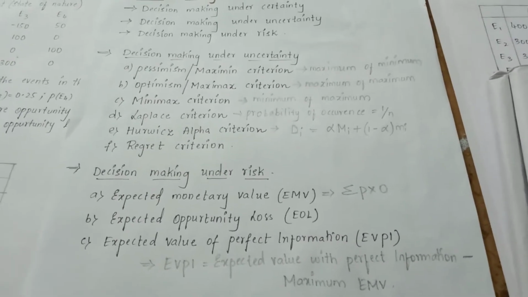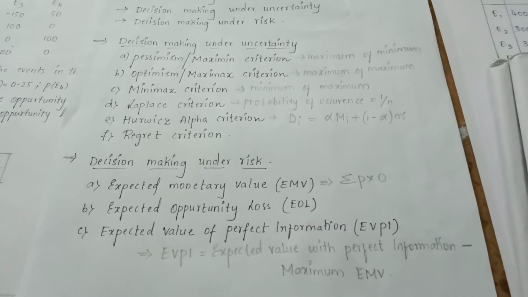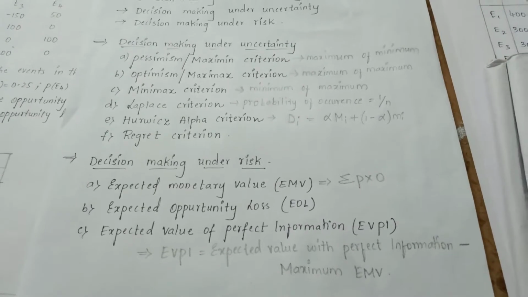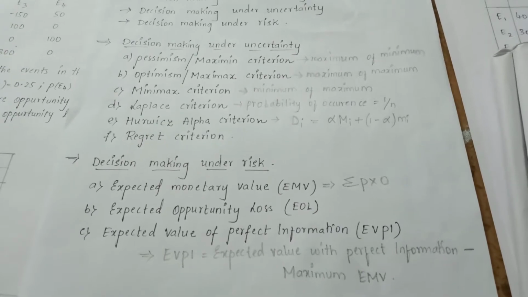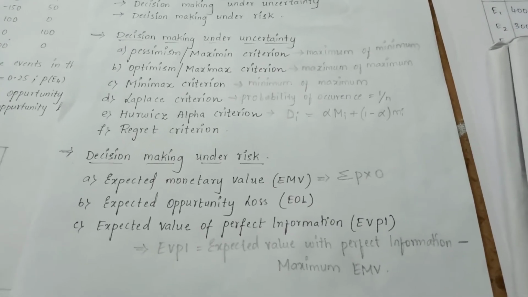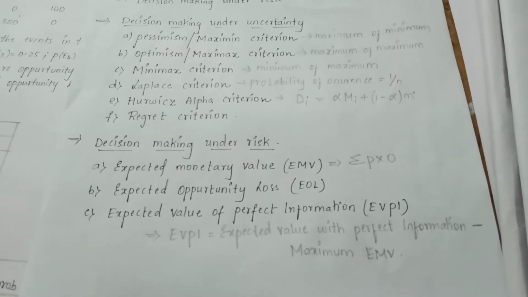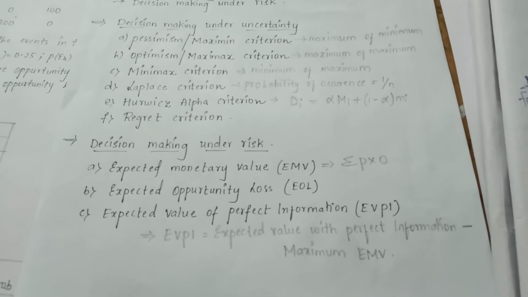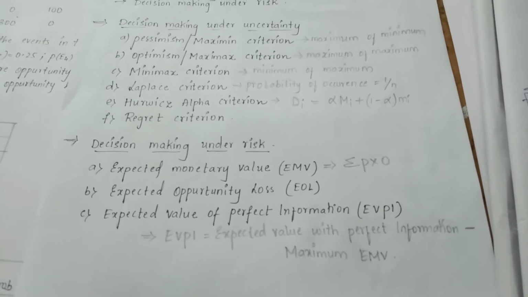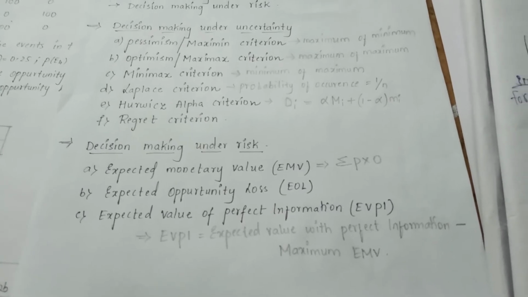Under this situation, students, the decision making is based on probability, and the person making the decision cannot predict the outcome of an event. So here the risk involved in taking a particular decision is quite large. In order to reach the possible decision, the probability of occurrence will have to be decided based on the past data, and then the best course can be taken based on the largest expected profit value.